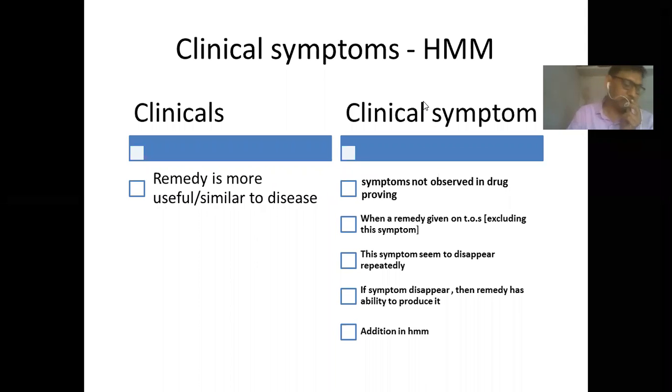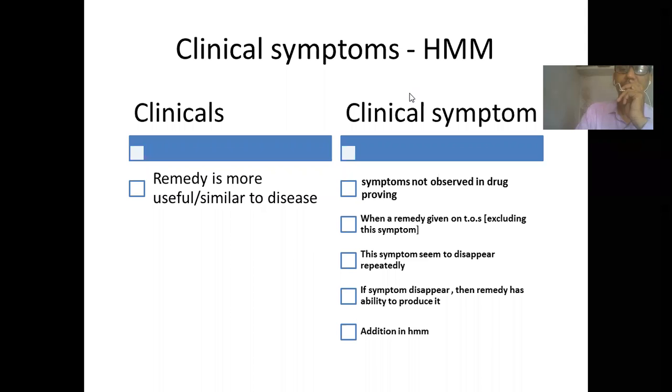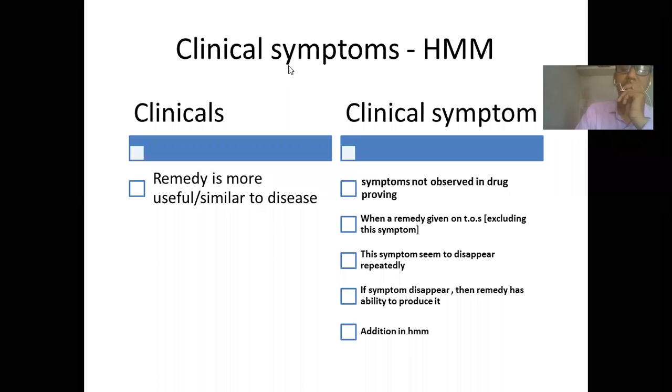And this symptom of phosphorus is a very characteristic symptom of phosphorus. But this symptom was not originally seen in the drug proving; it was seen later on, and it is added as a clinical symptom. Is it clear? Any difficulty? Do you want a repetition of this clinical symptom?